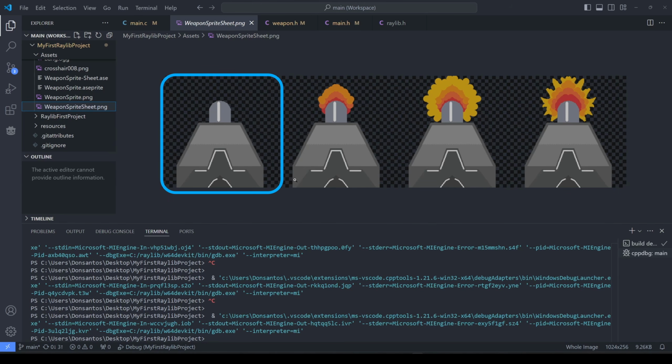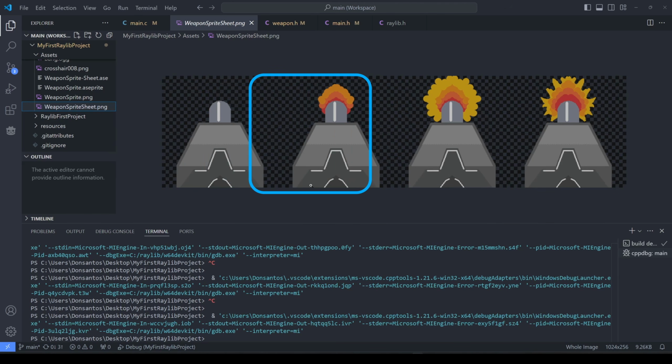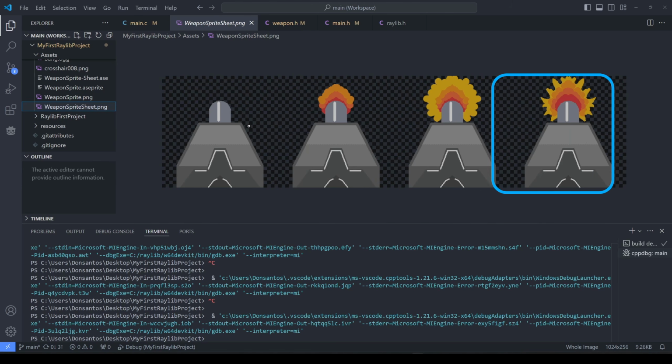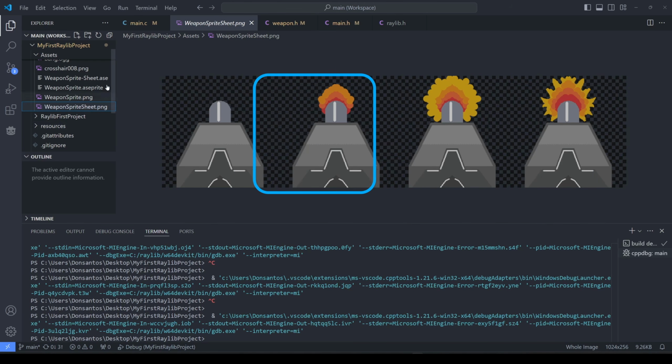And then we need to move that entire rectangle to the right one whole step. And then to the right again, and then to the right again. And then when we reach this, we need to come all the way back around to 0.